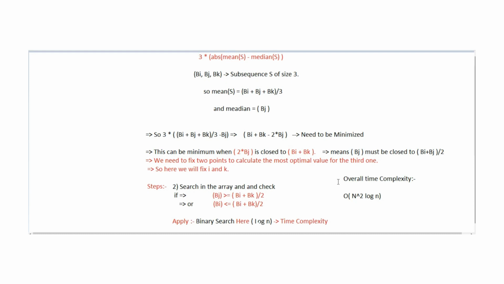You can apply all these four to five methods and solve this problem on your own, so that it helps you understand binary search and the sorting technique in a very efficient manner. Two to three more important things for implementing this problem: you need to ensure that i, j, k are distinct, and you need to find the minimum value.